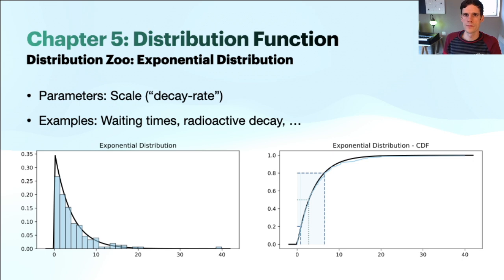Now, if you measure the time interval between these events, for instance, in the car example, if you measure the time between 2 cars passing and collect all of these data points, then these will be distributed according to an exponential pattern. It will start out very high and then it will quickly taper off. And this function only takes in one parameter, namely the scale or the decay rate. Now this will be the average number of events per time interval.